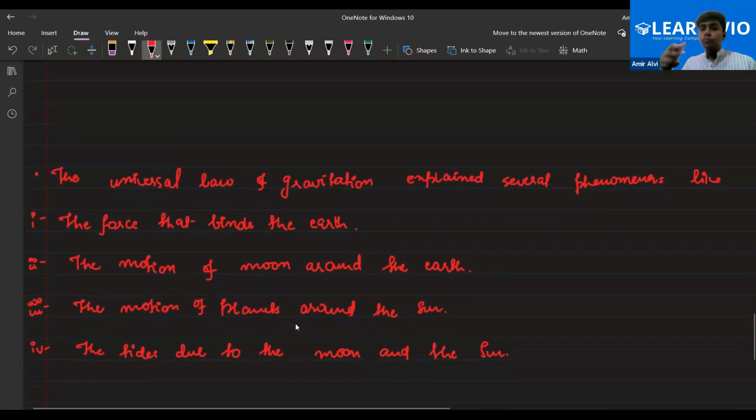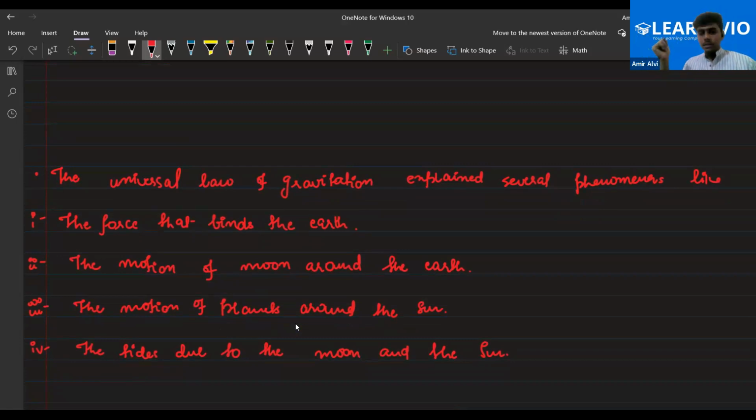The motion of the Moon around the Earth has the same explanation: the gravitational force of the Earth pulls the Moon towards it, so that's why the Moon is able to complete its revolution. The motion of planets around the Sun: because the Sun is a very big mass, the force exerted by the Sun is very huge, so all the planets revolve around the Sun. Am I clear?